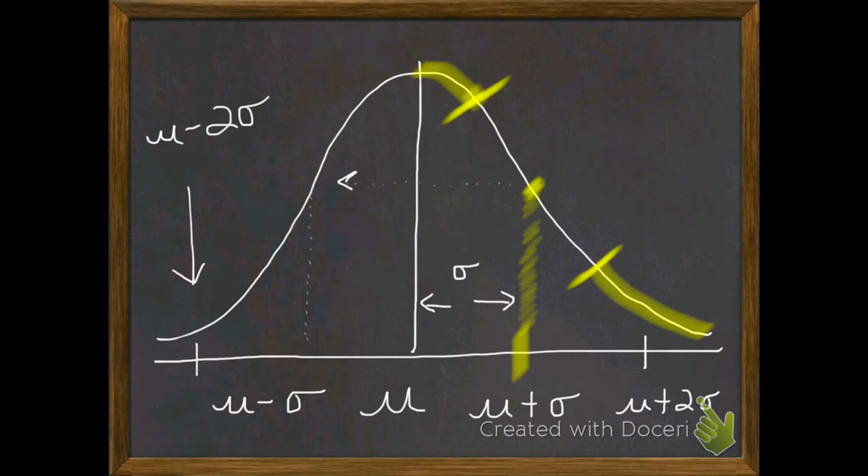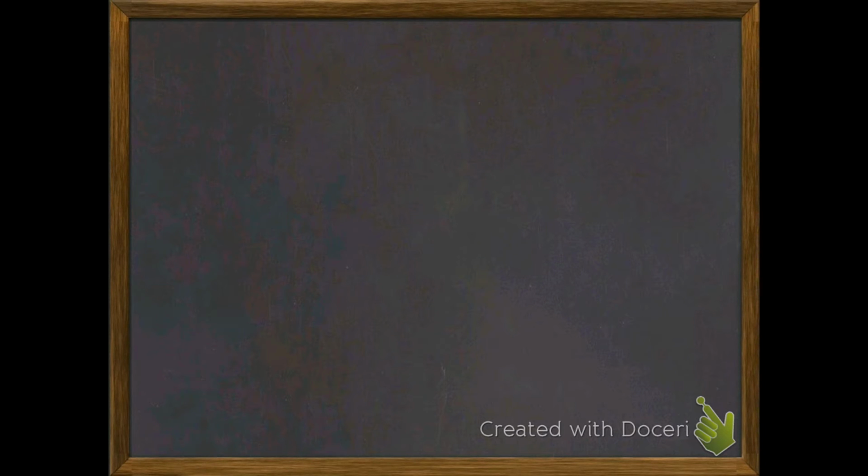Alright gang, let's carefully draw an axis here from, say, 0 to something.